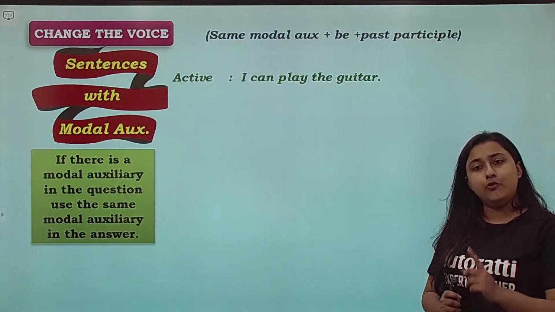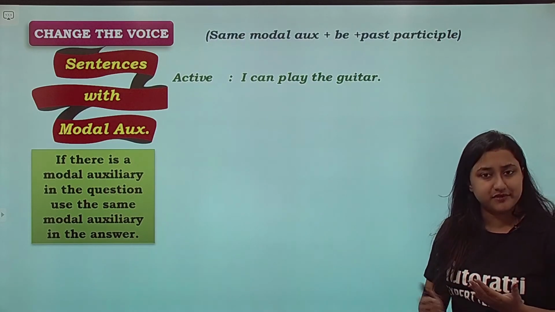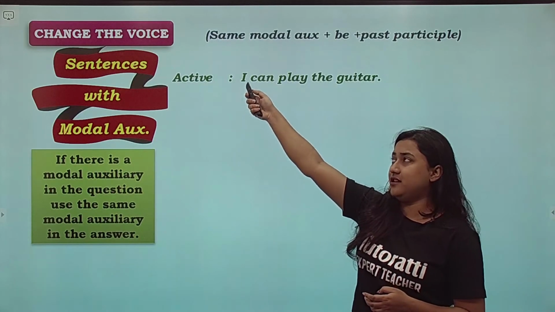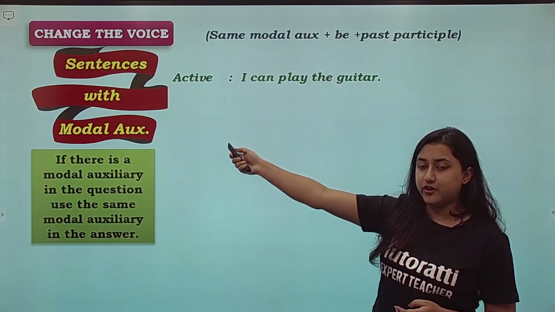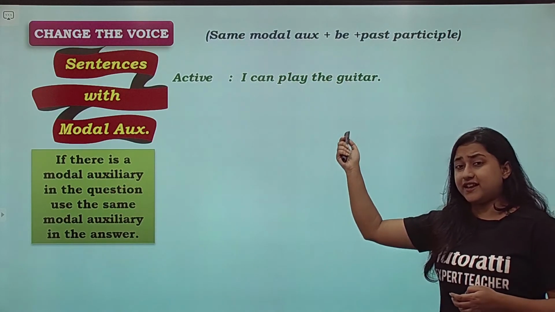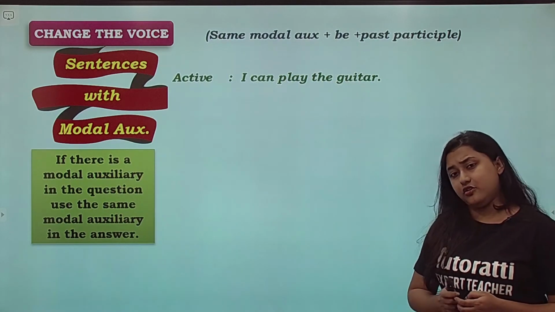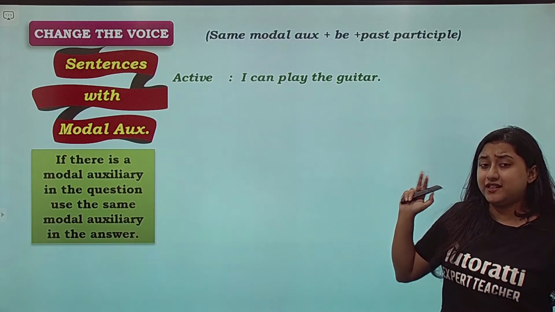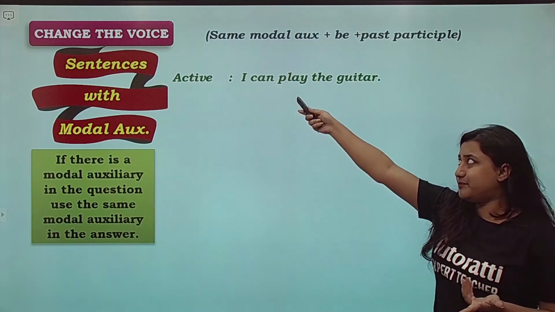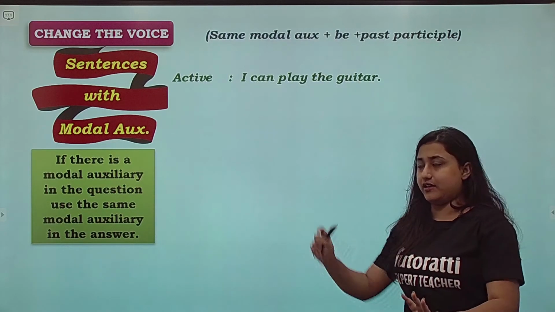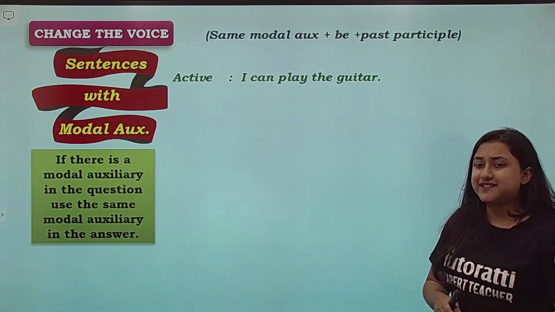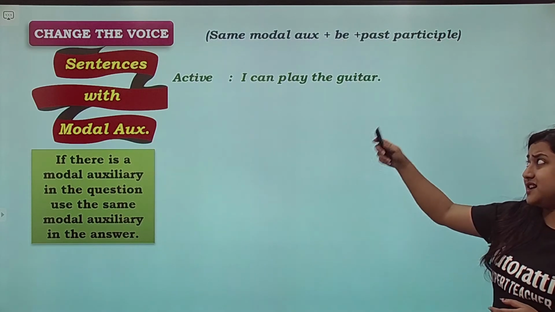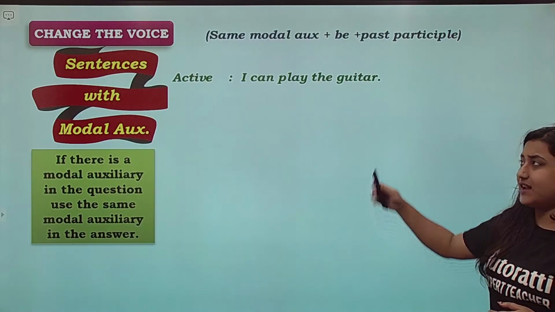Okay. So now we'll follow our traditional rule. First step, swap the subject and the object. The guitar is the object, I is the subject. So I will go here, the guitar will go here. I को हम जब object में करेंगे, so I will change to me. Okay, so the guitar. Second, add to be in the correct tense. तो यहाँ पे to be का मतलब can है, can को हम can ही रखेंगे. The guitar can. Third step, add the past participle of the verb. The guitar can be played. And last में add by.